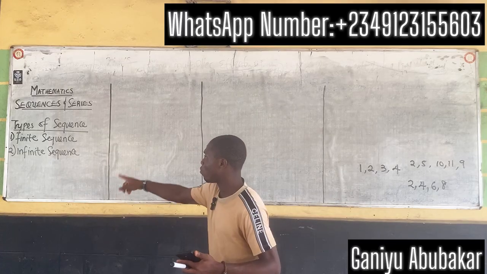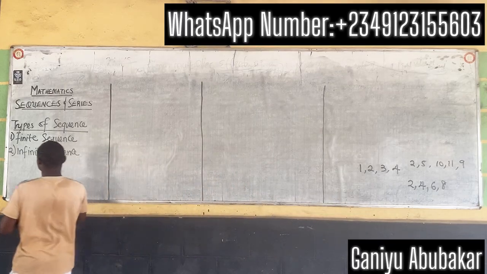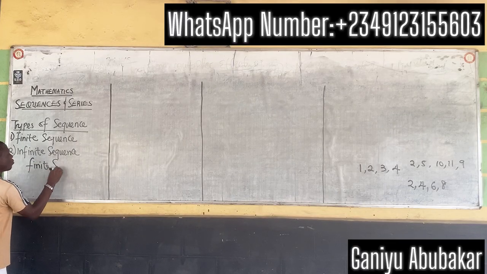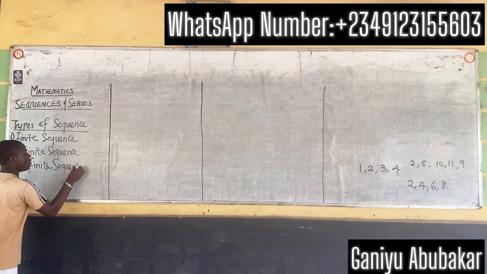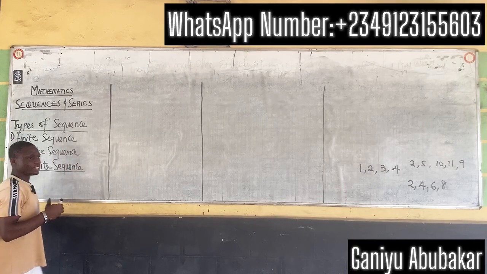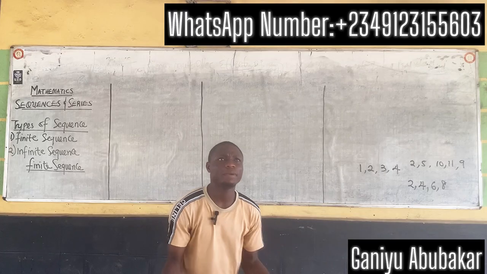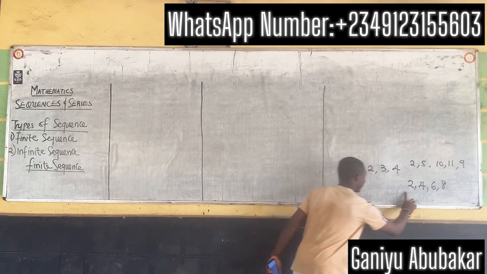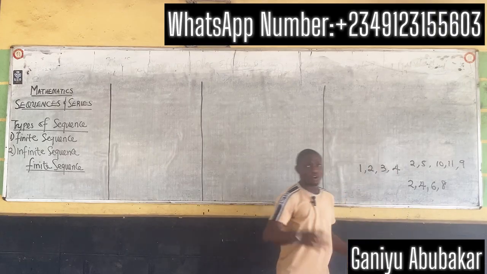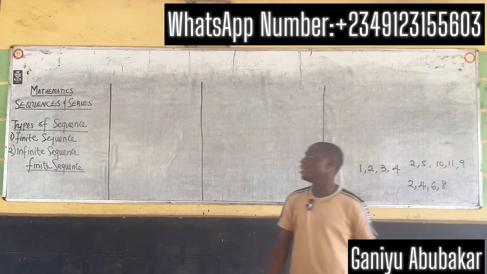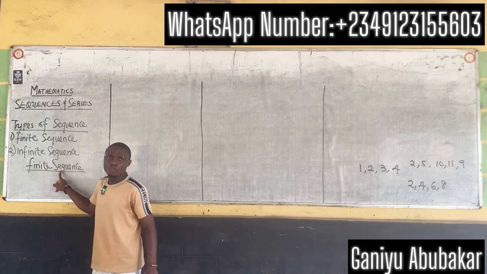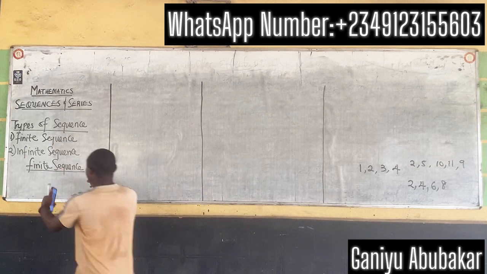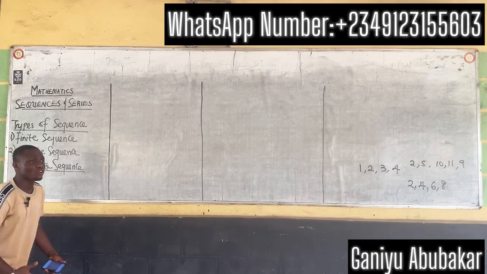First, let's define these one after the other. Number one, let's look at the first one, called the finite sequence. For finite sequence, what is your idea behind it? We know sequence as a well-defined order of objects or numbers. What is finite? When it comes to finite, it means that your sequence has restricted numbers.